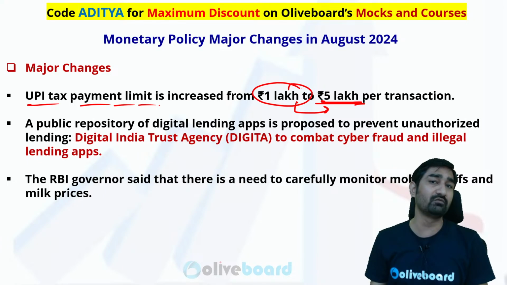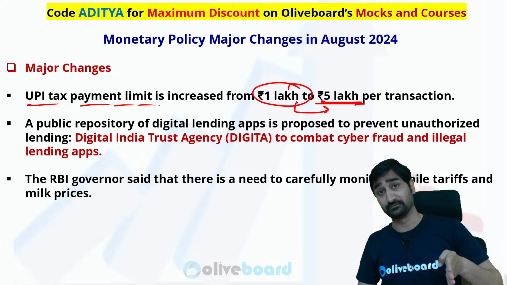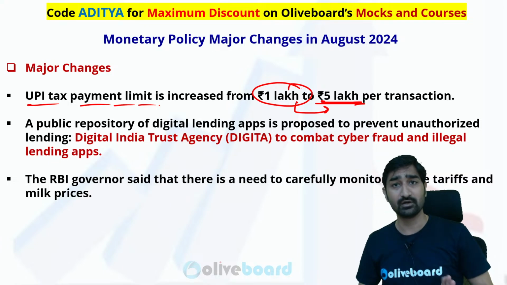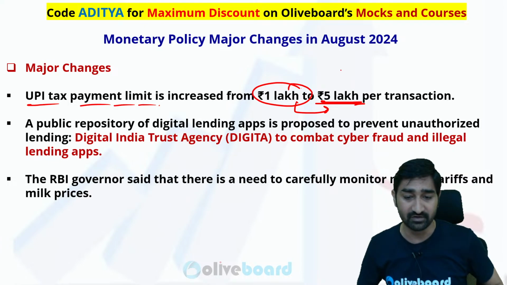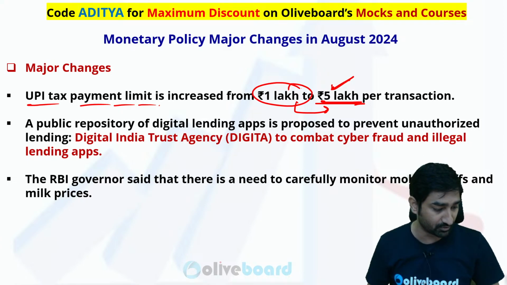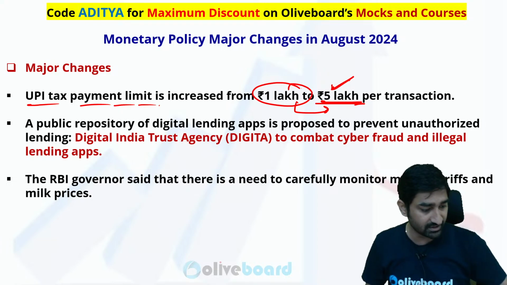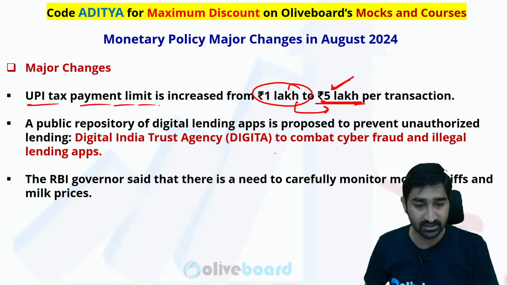Now one more question will be added to your UPI limit. यूपीआई लिमिट इन केस ऑफ टैक्स पेमेंट, what is the maximum limit? So answer will be 5 lakh rupee per transaction. तो per transaction आपका 5 lakh rupee का लिमिट हो गया है, ठीक है यहां पर. So 5 lakh rupee is the per UPI limit. ये यहां तक पॉइंट क्लियर, आगे आ जाइए.